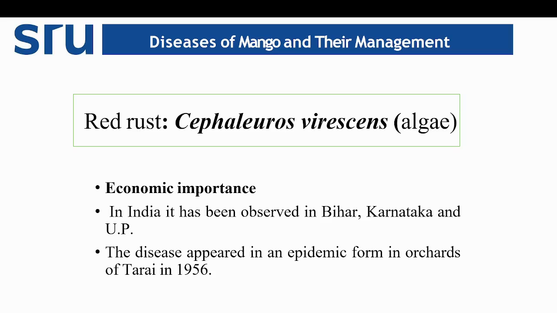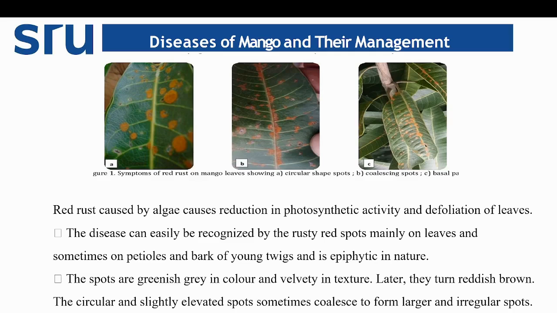Then red rust, which is caused by an alga, Cephaleuros virescens. Coming to economic importance, it has been observed in Bihar, Karnataka and UP. It first appeared in the orchards in 1956 in India. Coming to the major symptoms, red rust caused by the alga causes reduction in photosynthetic activity and severe defoliation. The disease can easily be recognized by rusty red spots mainly on the leaves and sometimes on the petiole and bark of young twigs, and it is epiphytic in nature.